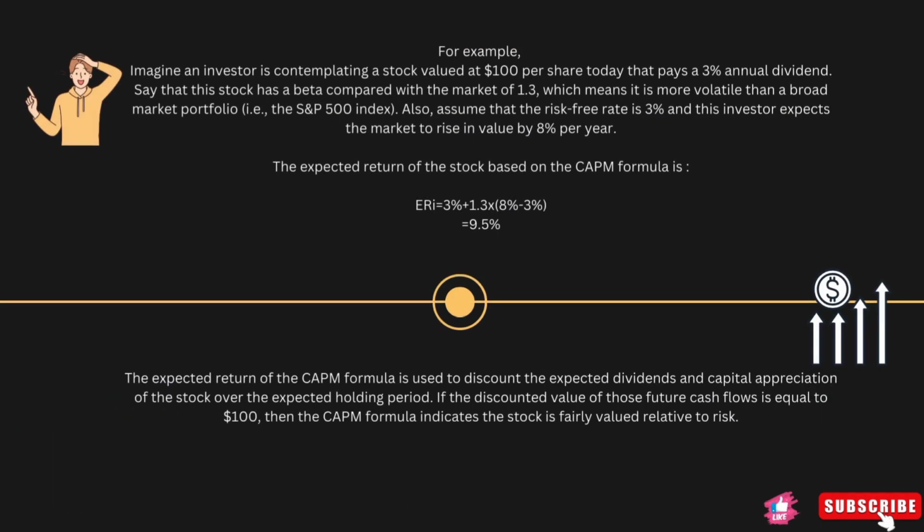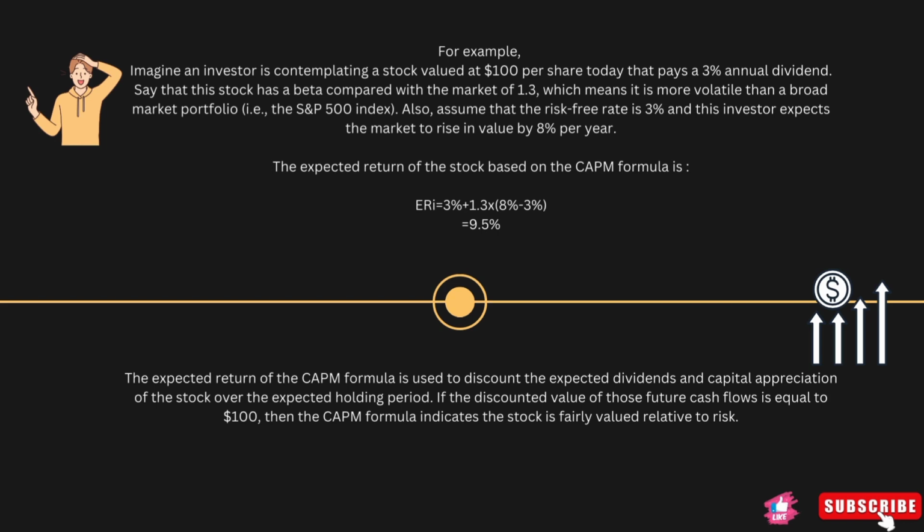For example, an investor is contemplating, that is, he's thinking of a stock which is valued at $100 per share today that pays a 3% annual dividend. Say that this stock has a beta compared with the market of 1.3. Therefore, it's more volatile than a broad market portfolio, that is the S&P 500 index. Also assume that the risk-free rate is 3% and this investor expects the market to rise in value by 8% per year.